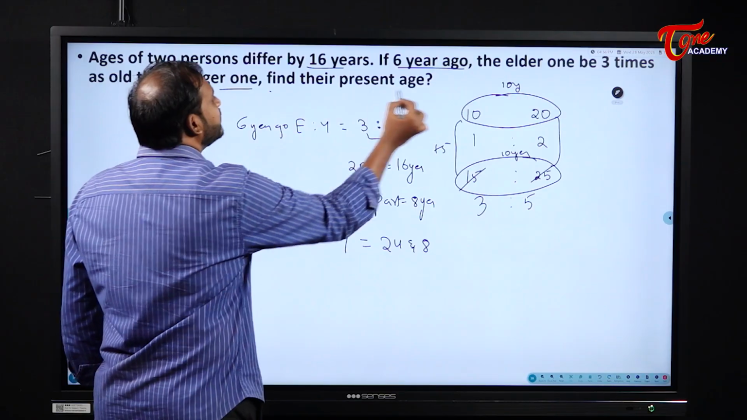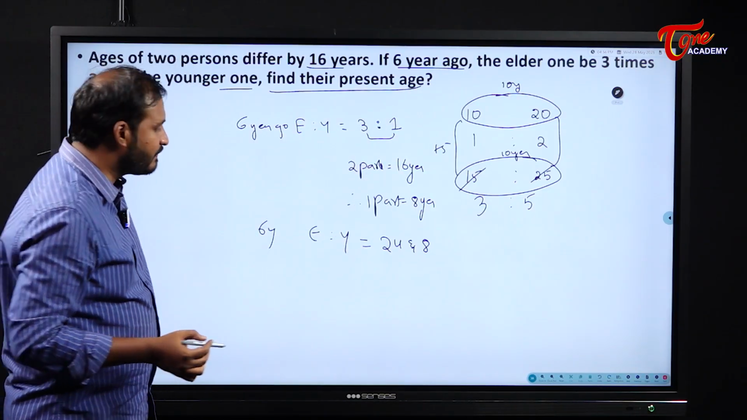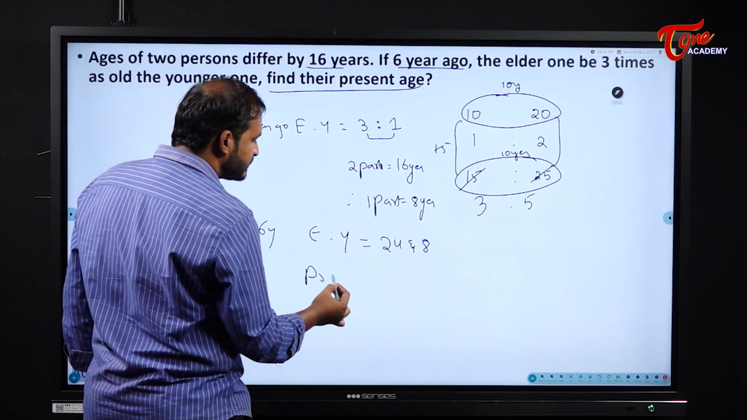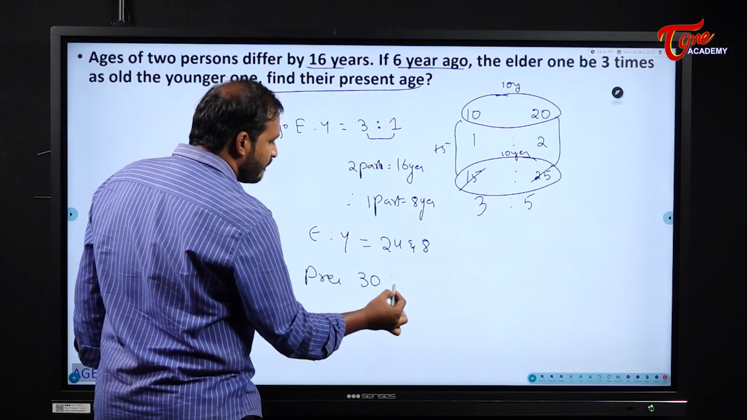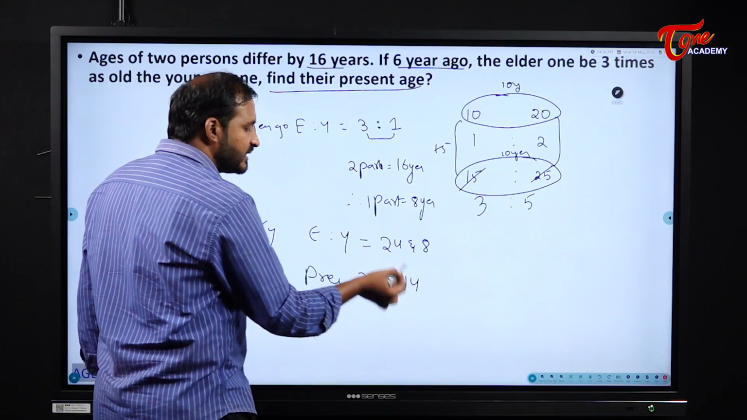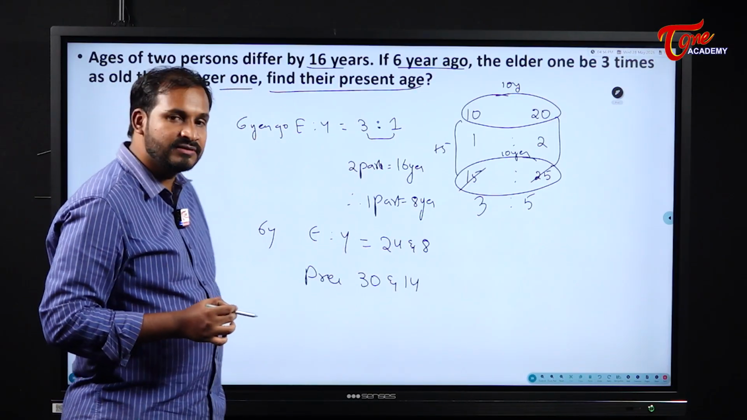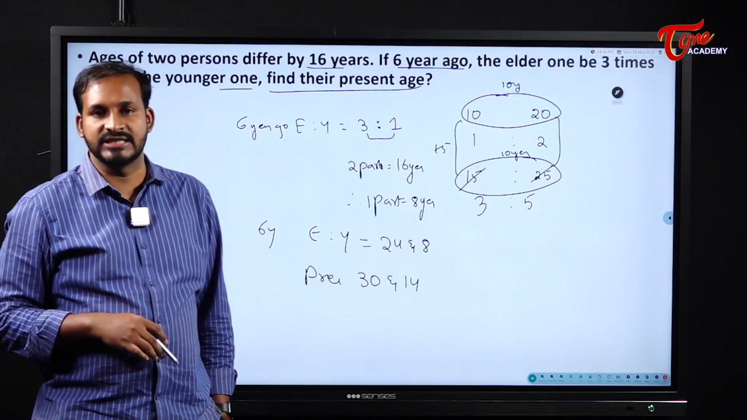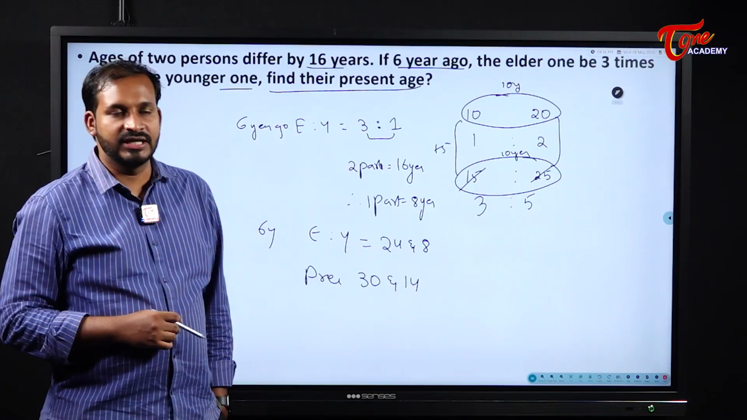But they are asking to find their present ages. So present age will become how much? 30 and 14. How? 24 plus 6 is 30. 8 plus 6 is 14 years. So their present ages will be 30 and 14 years respectively.